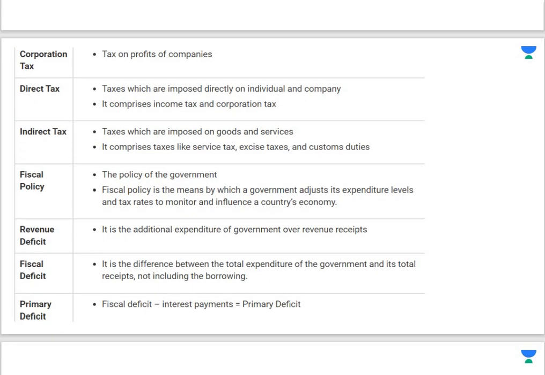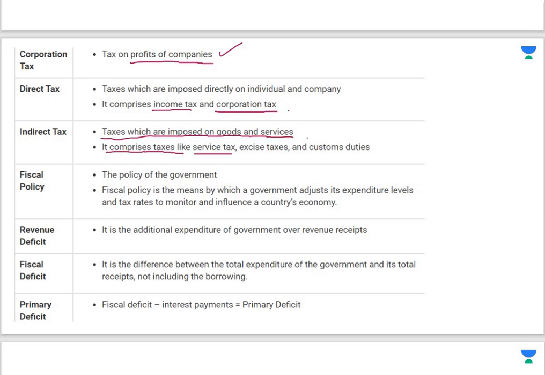Okay, so then we have corporation tax, which is the tax on profit of the companies. Companies जो profit generate करती है उस पे जो tax लगता है वो corporation tax कहलाया जाता है. Then we have direct tax, taxes which are imposed directly on individual and company. It comprises income tax and corporation tax. Then indirect tax, taxes which are imposed on goods and services. It comprises taxes like service tax, excise tax and custom duties. Then we have fiscal policy, policy of the government, ठीक है, that means expenditure level और country की economy को जो policies influence करे वो fiscal policy कहलाती है, ठीक है.